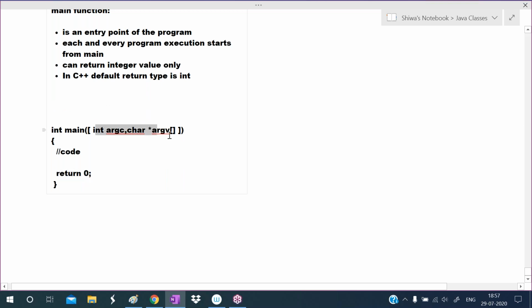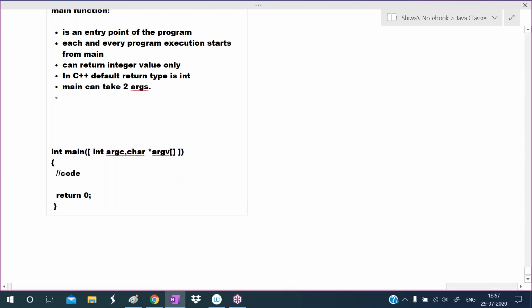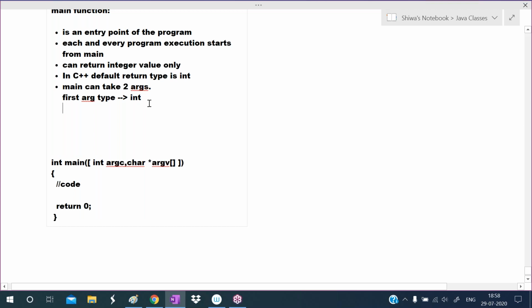And this main can take two arguments. The first argument type is int. So we pass the number of arguments, the argument count. How many values do you want? That value we pass here. We use that in the case of command line arguments only, so using this is optional.